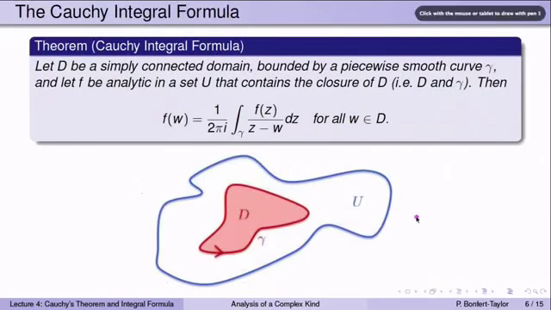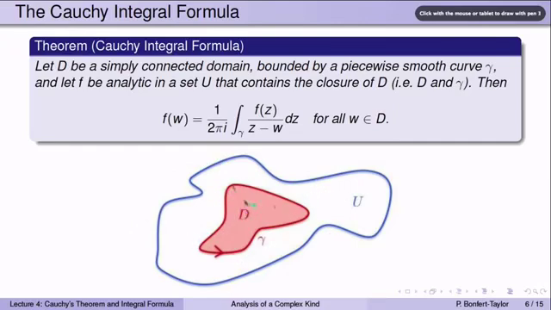Cauchy's theorem implies a very powerful formula for the evaluation of integrals. It's called the Cauchy integral formula. Again, there are many different versions, and we'll discuss in this course the one for simply connected domains. So again, let D be a simply connected domain bounded by a piecewise smooth curve gamma. So gamma here is this red border of the domain D. And let f be analytic in a set U that contains D and the curve gamma. So U is a little bit bigger, so that it contains not only the domain D, but also its boundary.